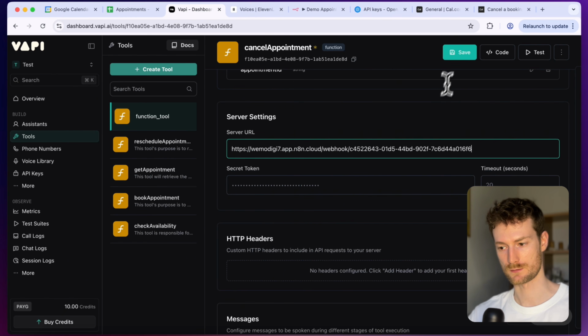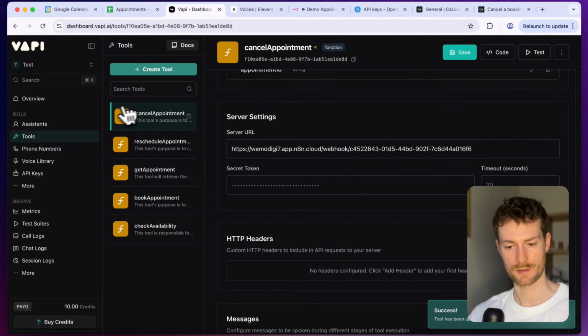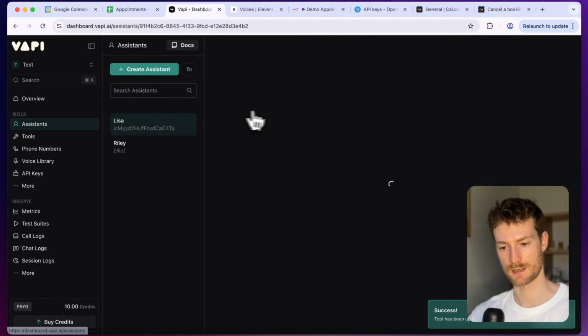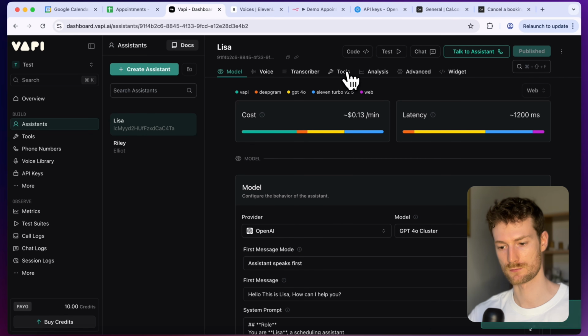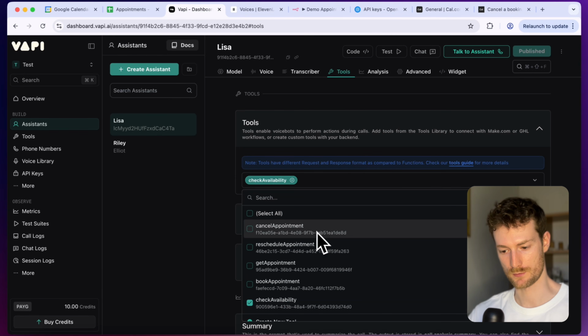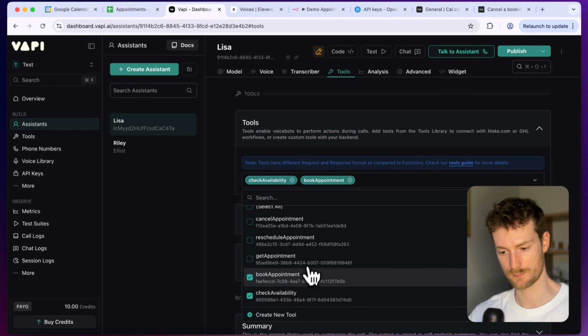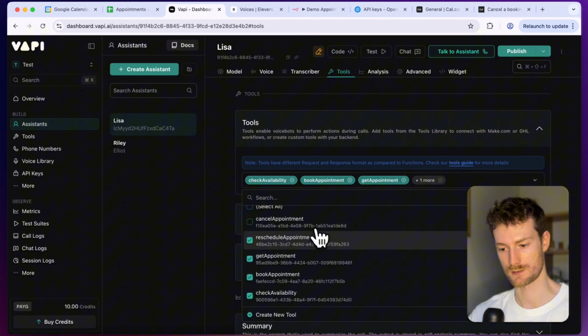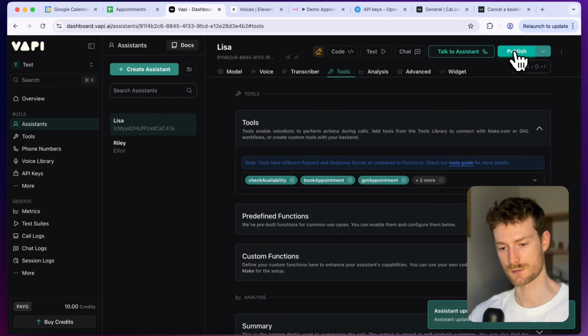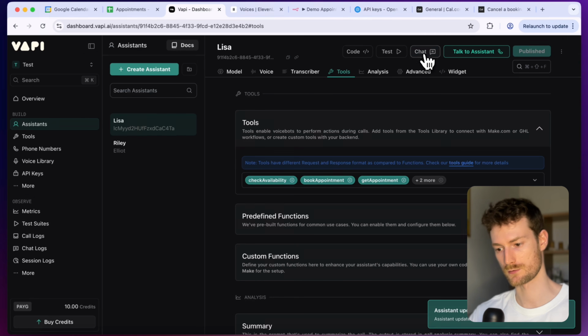And once you have that, you can click on save. And now we can go back to the assistant and let's add all these tools to the assistant. So I'm going to select book appointment, get availability, reschedule, and cancel. And once we have that, we can click on publish. And let's test it out by clicking on chat.